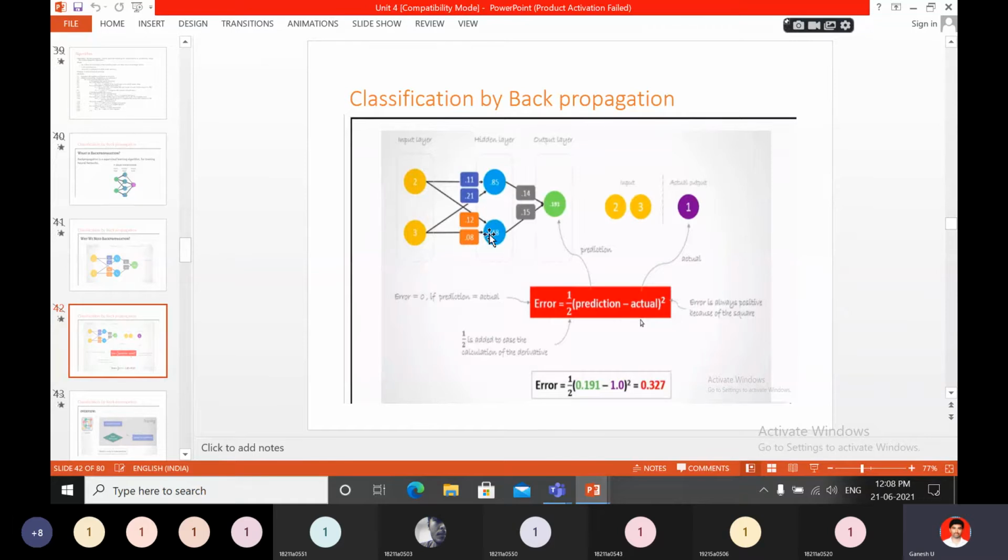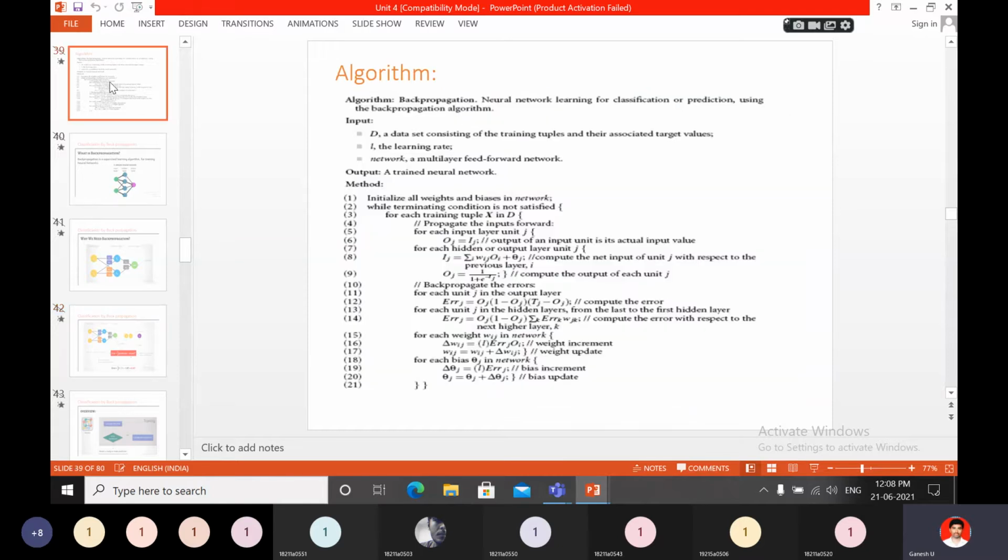So how these values can be connected, how these values can be predicted, for all of these we have formulas here. We have to apply those formulas and finally you have to find out for each bias theta j in the network; you also have to do bias increment and bias update. You have to do 3 things here. Weight increment you have to find out, weight update you have to find out. First you have to initiate, next update the weights, update the bias, and based upon the errors again